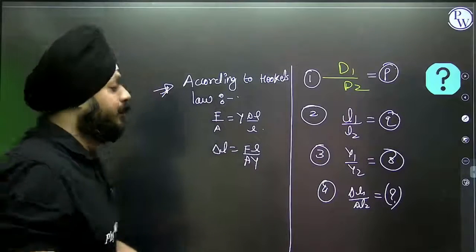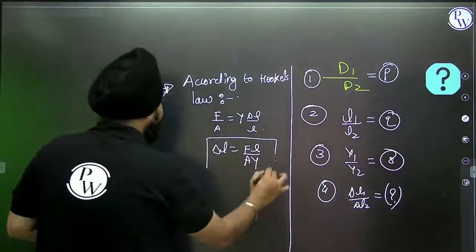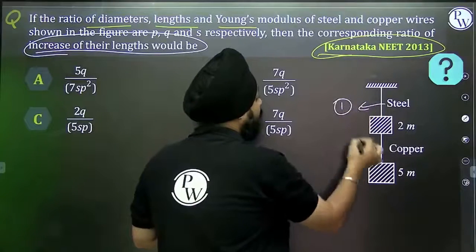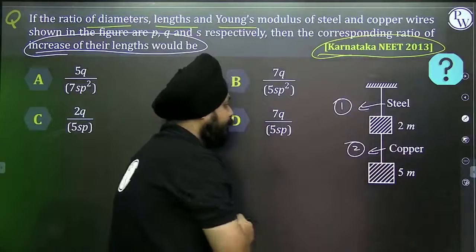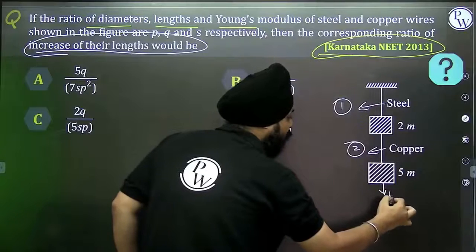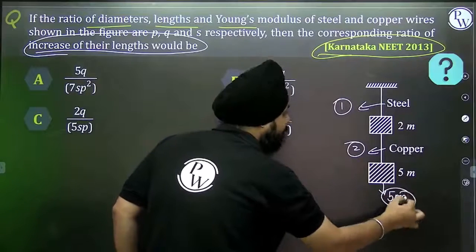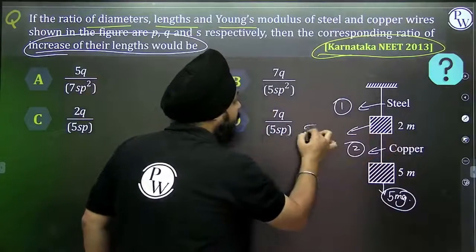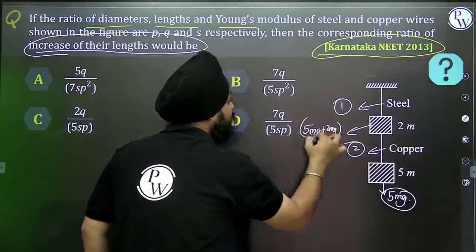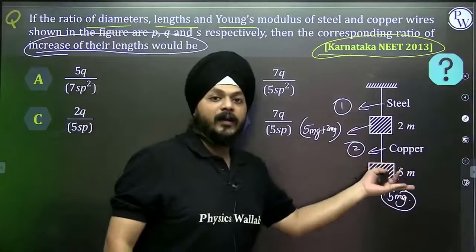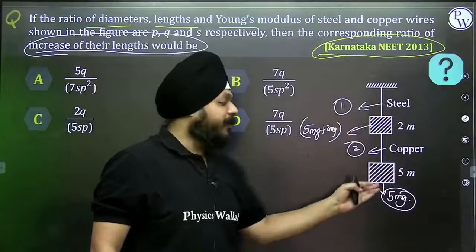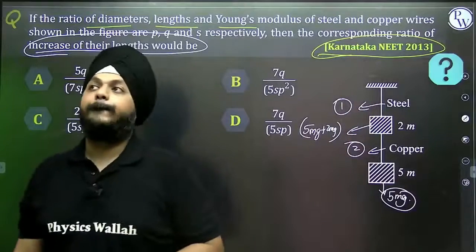Can I use this equation? Yes, I can use this equation. Can I consider steel as number 1 and copper as number 2? For copper, the force is only 5 mg, but for steel, the two blocks are attached, so it is 5 mg plus 2 mg, that is 7 mg. For copper, this 5m is only applying a load, but for steel, 5m and 2m both are applying the load.